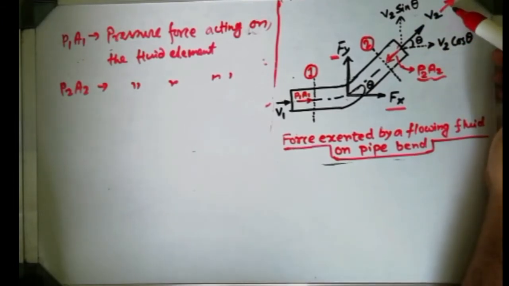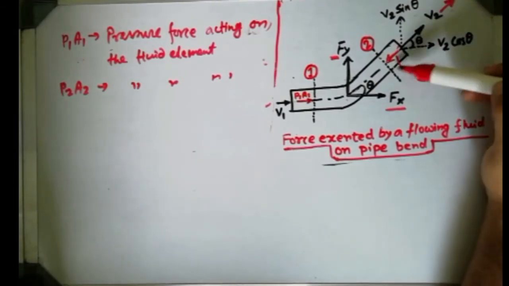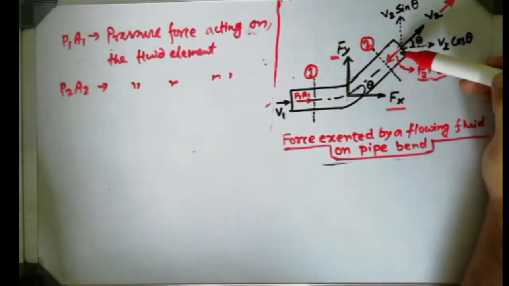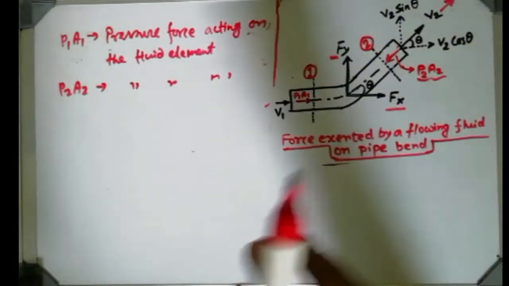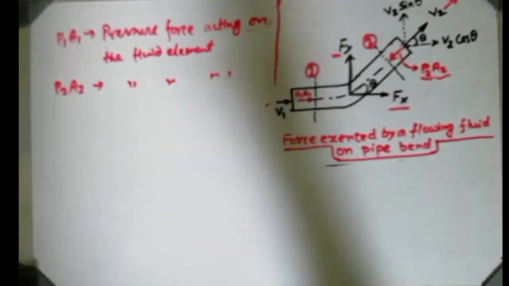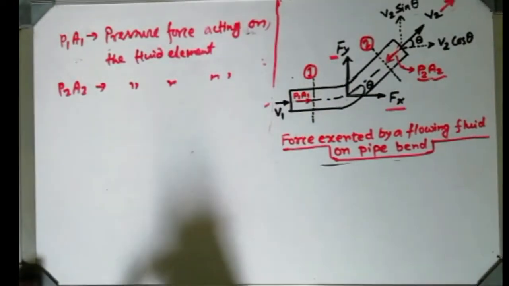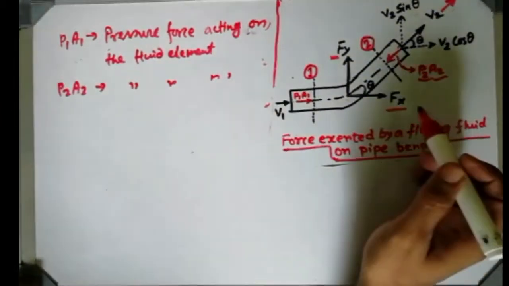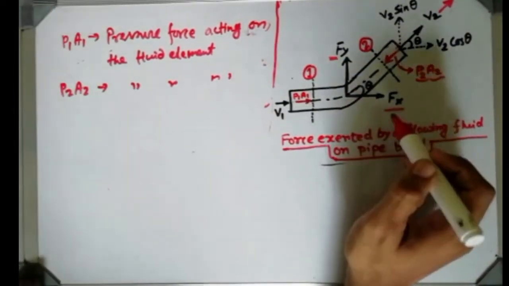If this arrow is representing the fluid force, then that arrow will be felt by the fluid. It is not created by fluid, it is felt by the fluid. We are considering only the forces which are actually felt by the fluid element. Understood?